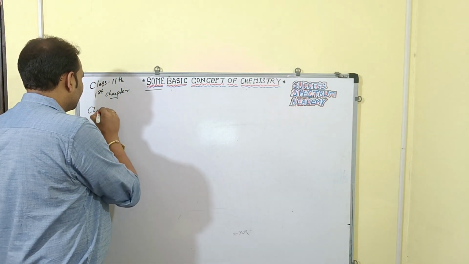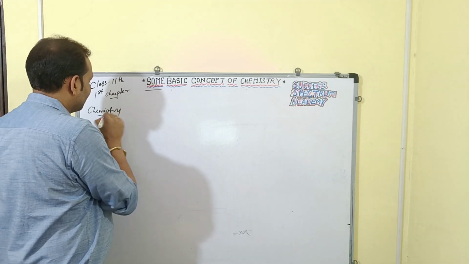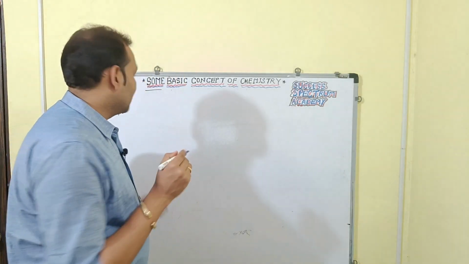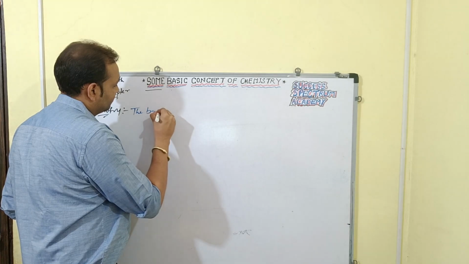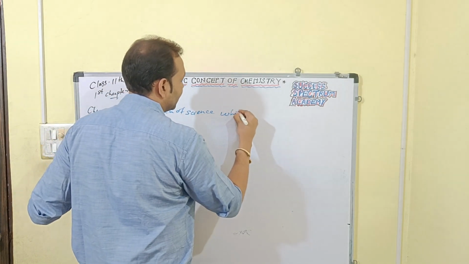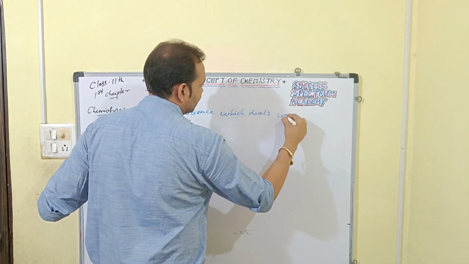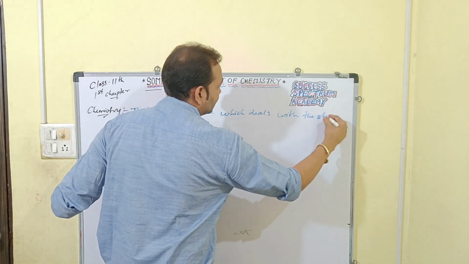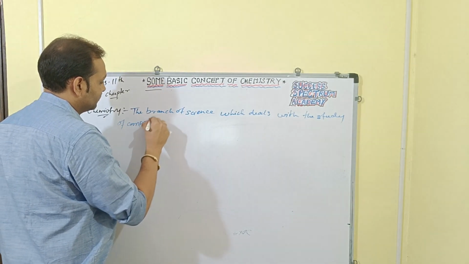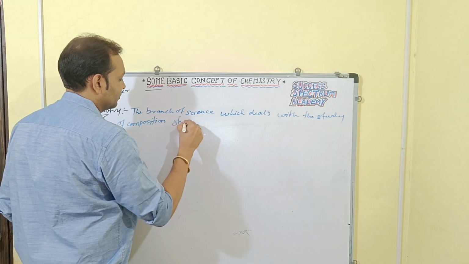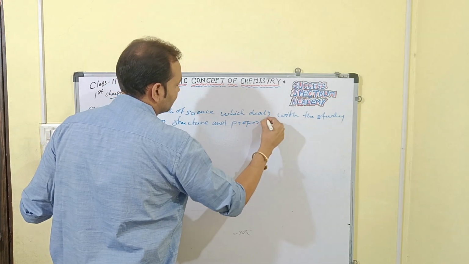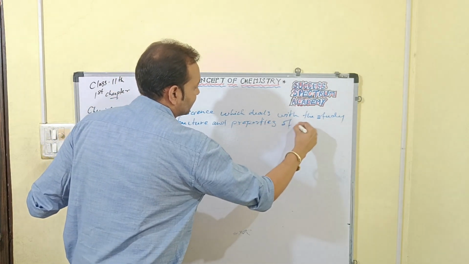So first, we want to know about chemistry. What is chemistry? Chemistry is the branch of science which deals with the study of composition, structure and properties of matter, right?